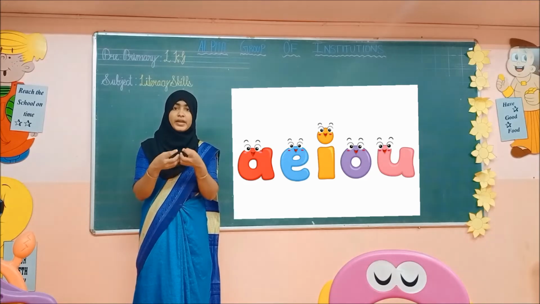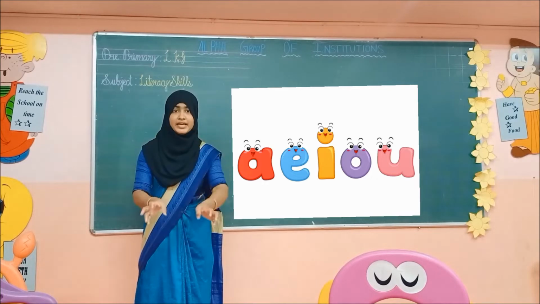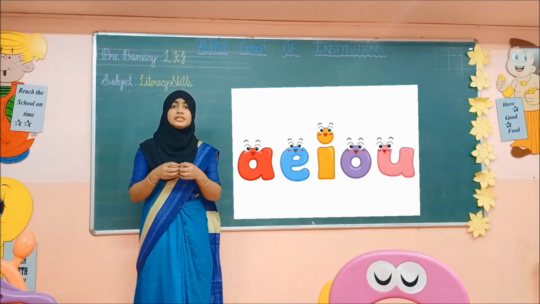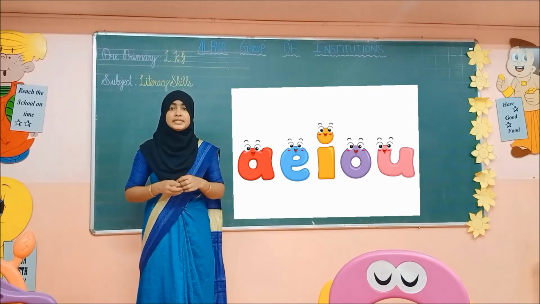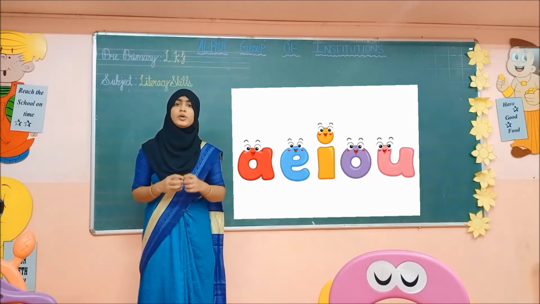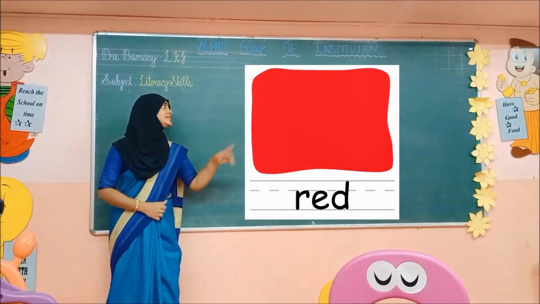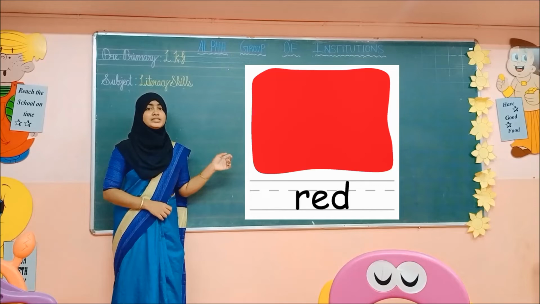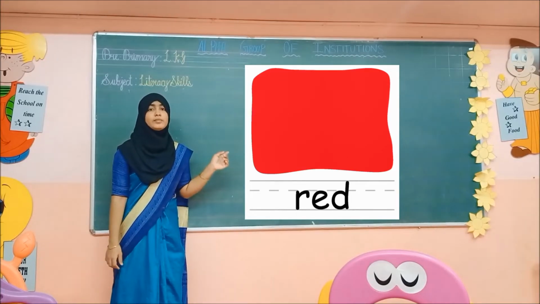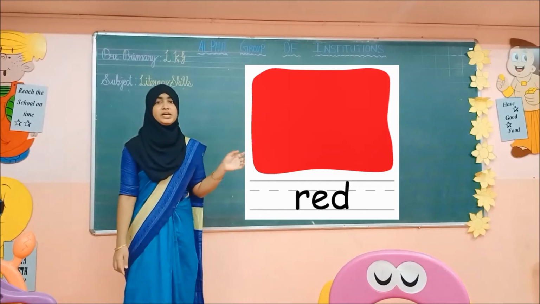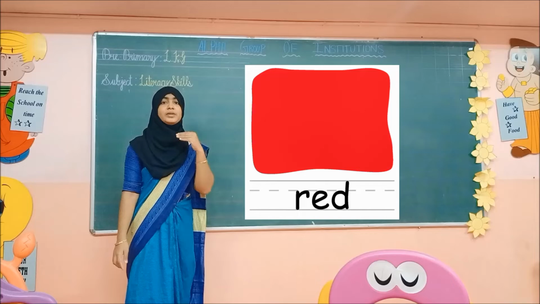What is this? I am breaking the egg. Egg. Okay. Please listen carefully. Keep this in your mind. A sounds A. E sounds A. These are short vowels. Okay children, now see here. See this picture. What is this? Yes, red color. Now I am going to teach you with the pictures. Start with the letter E, or the letter will come in the middle also.